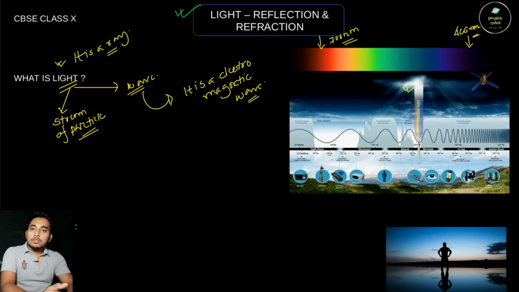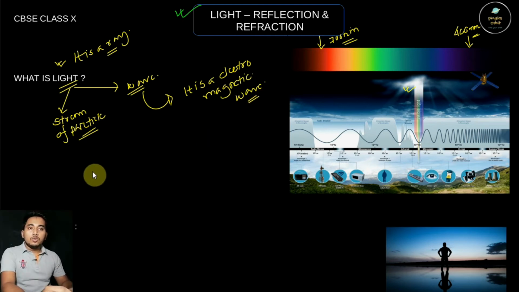And the higher frequency electromagnetic waves which we cannot see are ultraviolet, gamma ray, X-ray. Those are also electromagnetic waves which we cannot see with the naked eye. Some of the waves coming from the sun, which is ultraviolet ray, we cannot see with the naked eye but it is harmful for our skin.